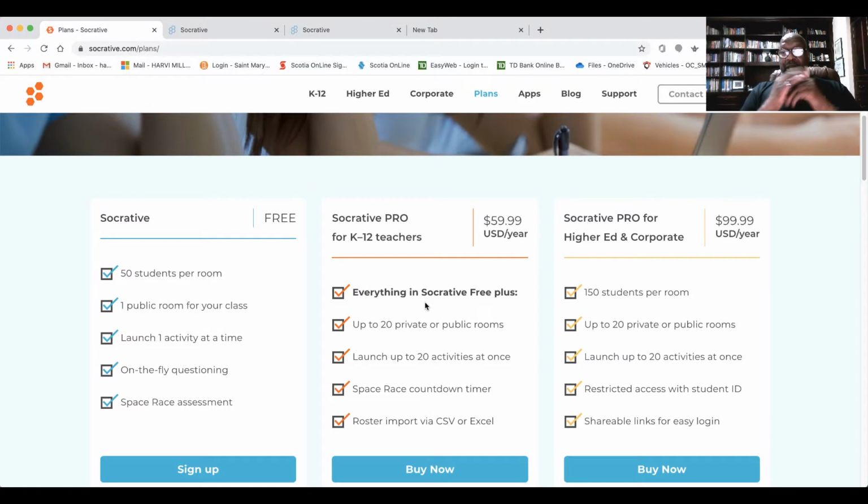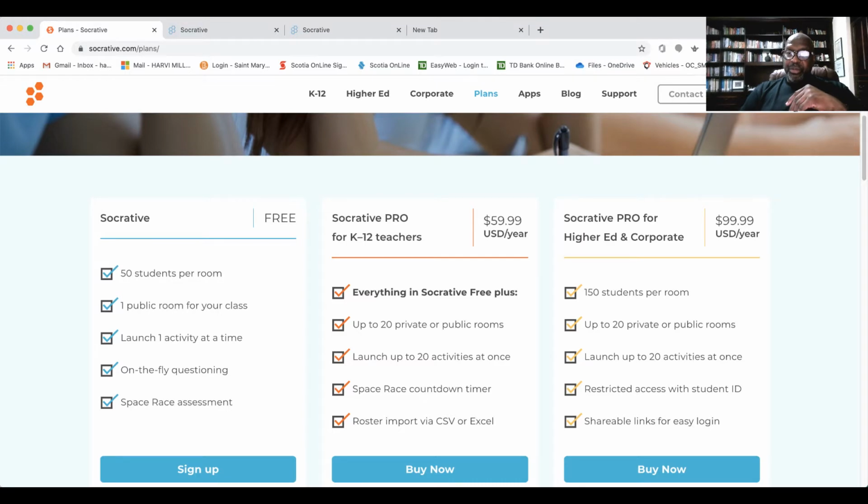Or maybe you give the different rooms different types of quizzes or different types of projects to work on, whatever it is. And then of course you could import your classroom through a CSV file, an Excel file, and so forth. All right, so for me, the free version is fine.